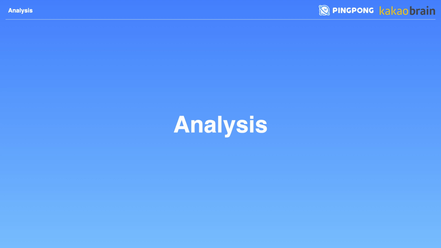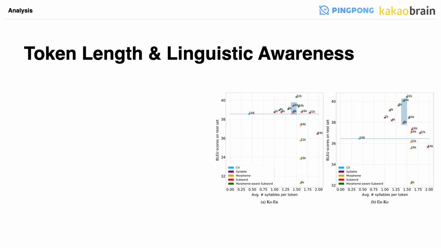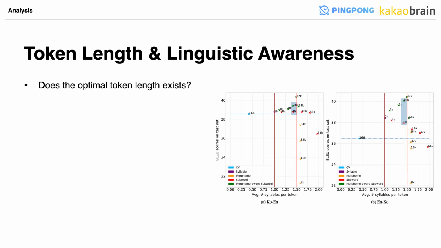Now I suggest some analysis from the aforementioned results. First, we examine the effect of average token length and linguistic awareness on translation performance by comparison. The figure on the right illustrates BLEU scores with respect to the average syllables each token contains. Syllable, subword, and morpheme over subword models, which lie in the range from 1.0 to 1.5 average syllables per token, achieve relatively high BLEU scores, while the models with more than 1.5 average syllables show degraded performance. This indicates that a single token should not be too long to cover much information.